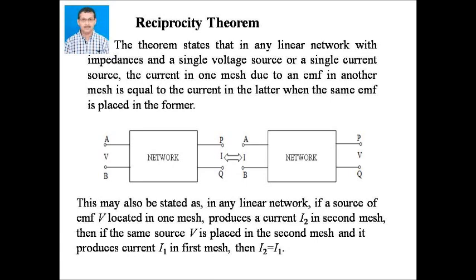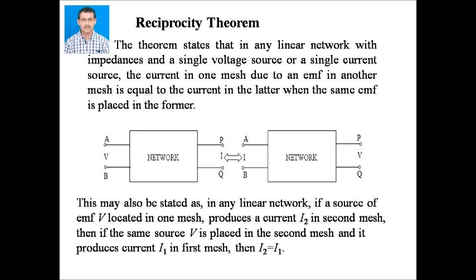This may also be stated as, in any linear network, if a source of EMF V located in one mesh produces a current I2 in the second mesh, then if the same source V is placed in the second mesh and it produces current I1 in the first mesh, then I2 equals I1.